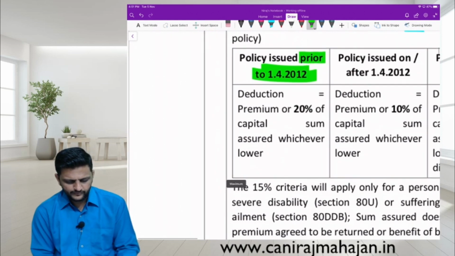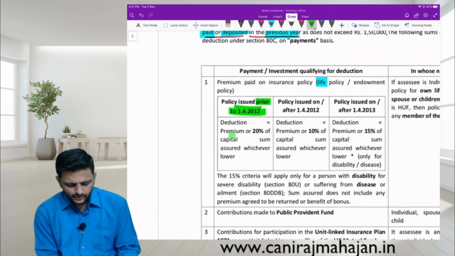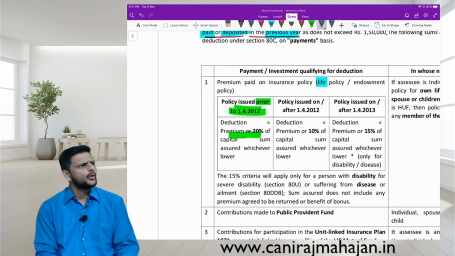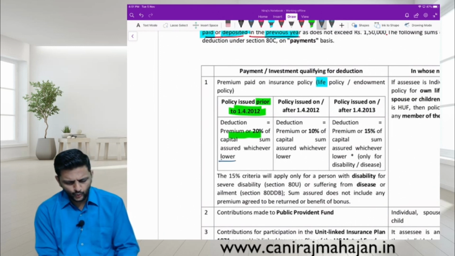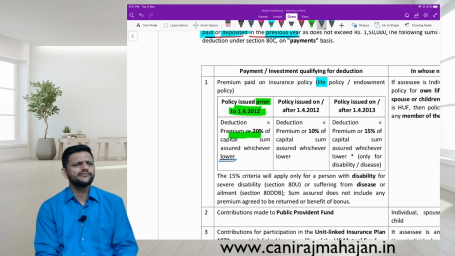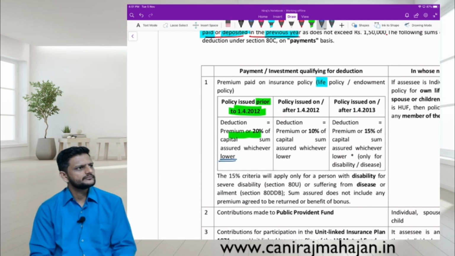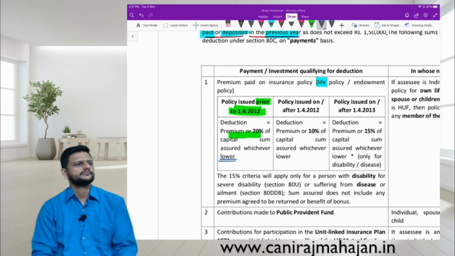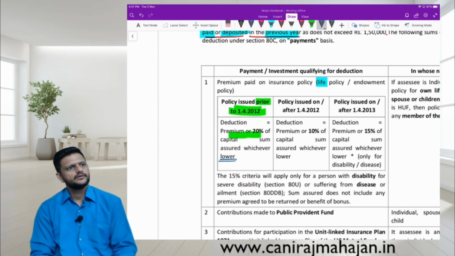Deduction is premium paid or 20% of capital sum assured, whichever is lower. Okay. This we have read already somewhere. Salary. This actually is completely done. These questions are not done.